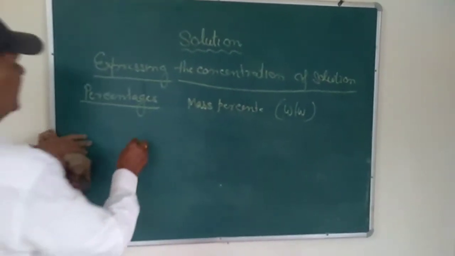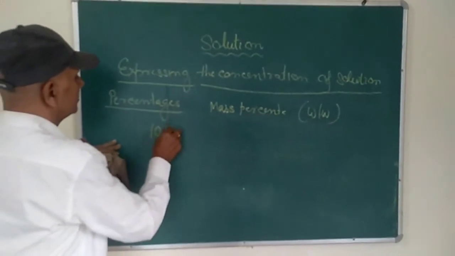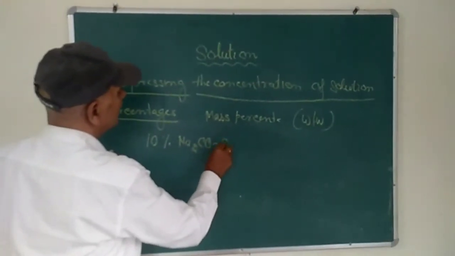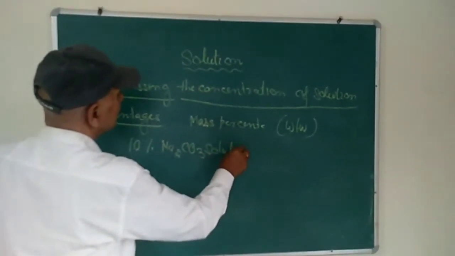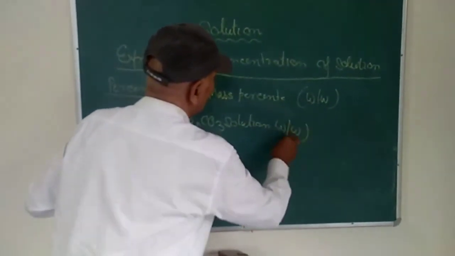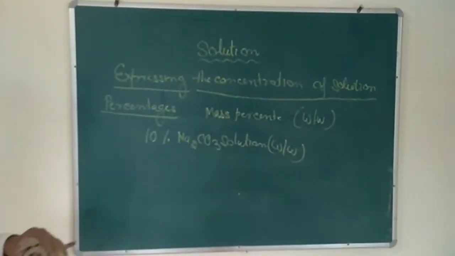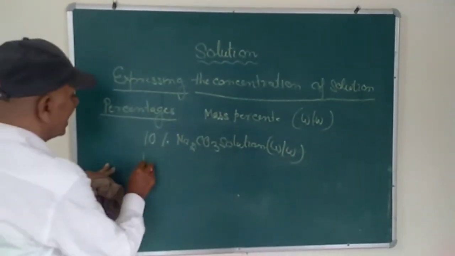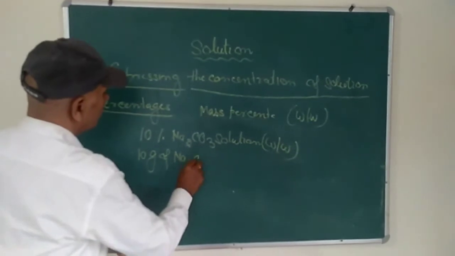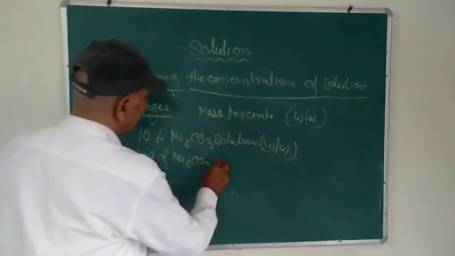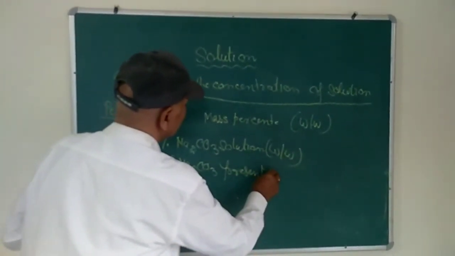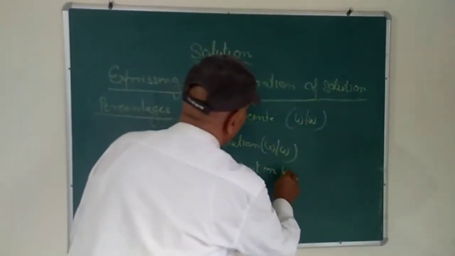For example, if you say 10% sodium carbonate solution W by W, what does it mean? It means 10 gram of sodium carbonate present in 100 gram of the solution.